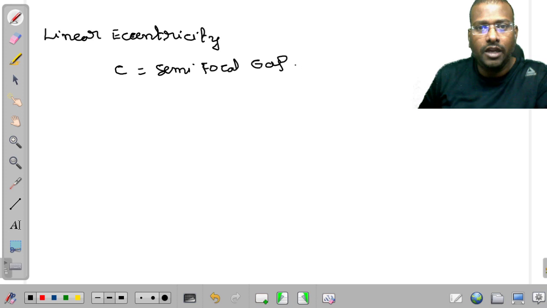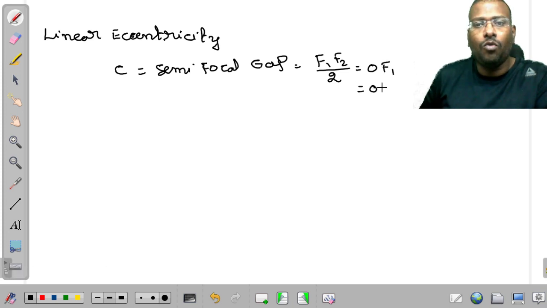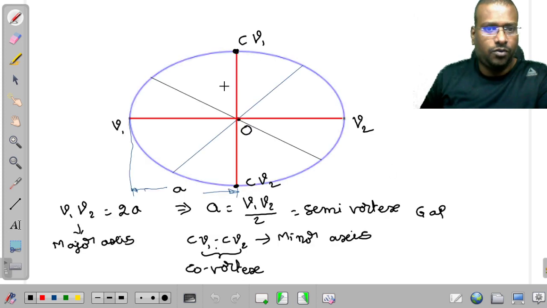The meaning of it is F1F2 divided by 2, or it is also considered as OF1 or OF2. Both are the same. So here we are going to get F1, and here we are going to get F2.